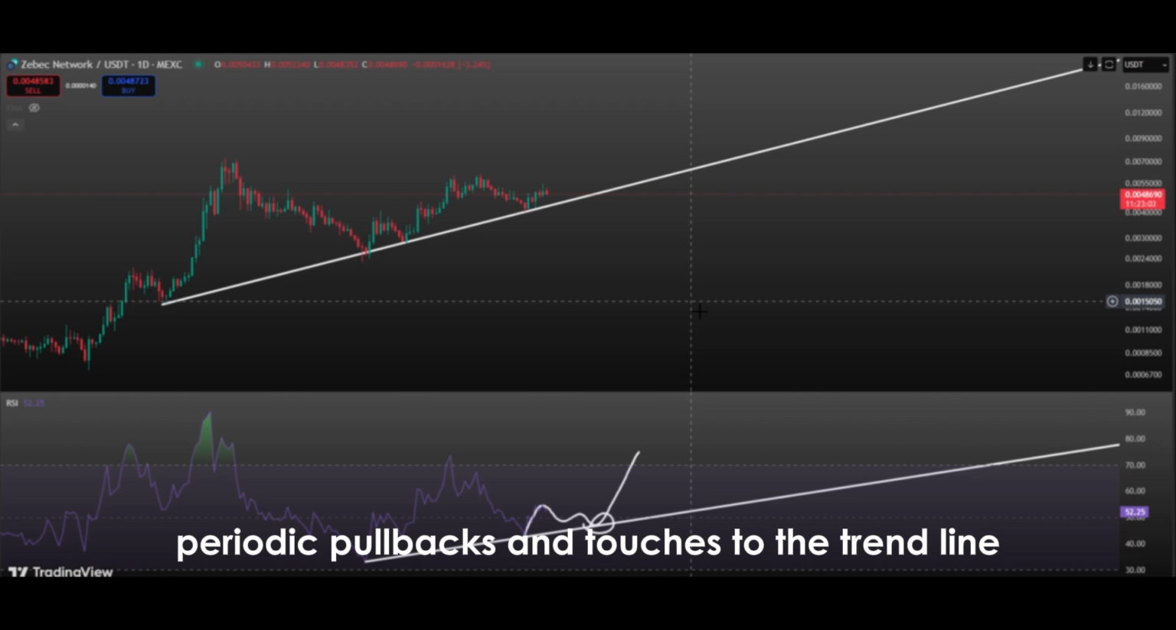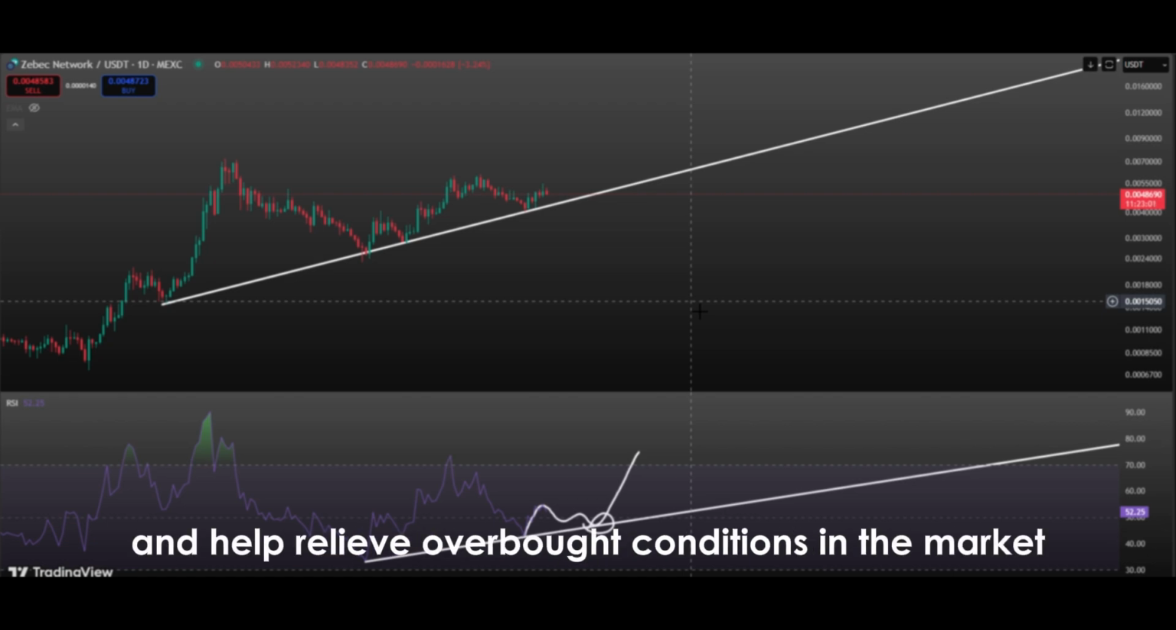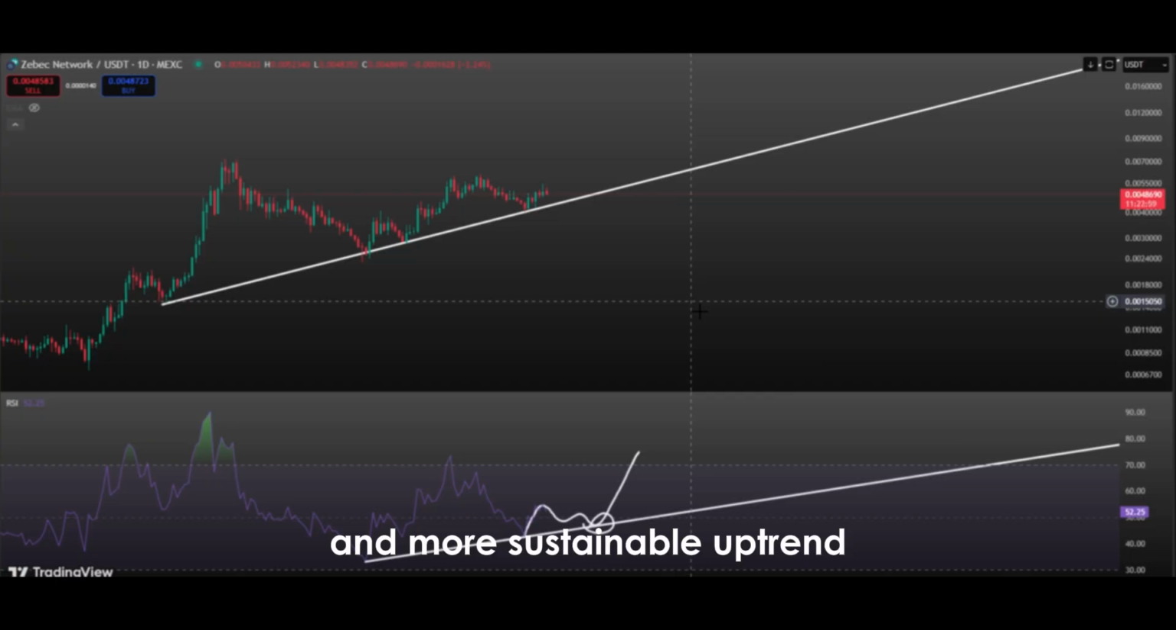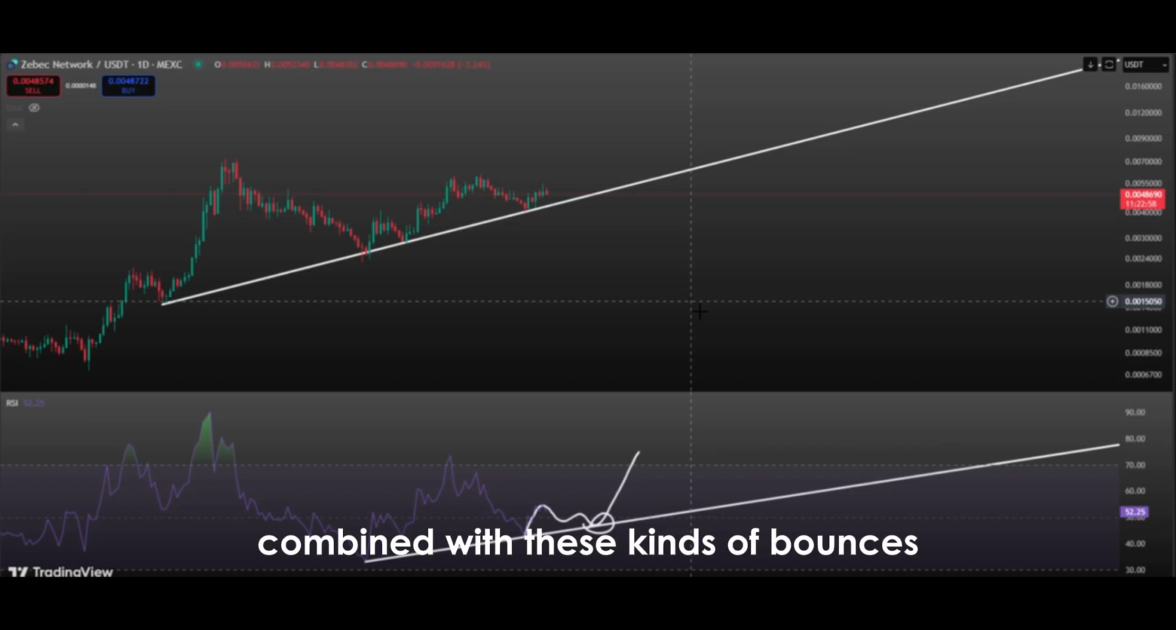Periodic pullbacks and touches to the trend line give buyers new opportunities and help relieve overbought conditions in the market. This way, the market can form a longer-term and more sustainable uptrend. Especially when RSI values remain above the 50 level, combined with these kinds of bounces, they confirm the market's strength and the health of the upward trend.